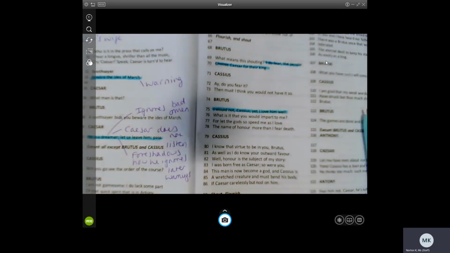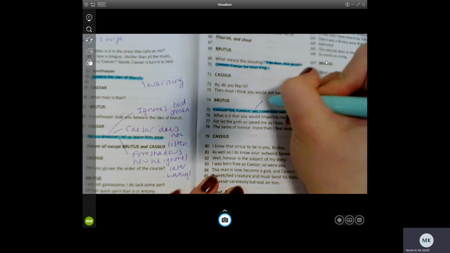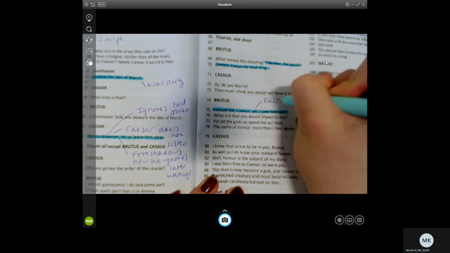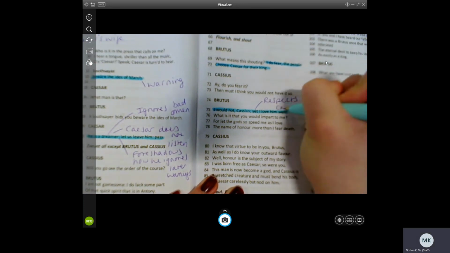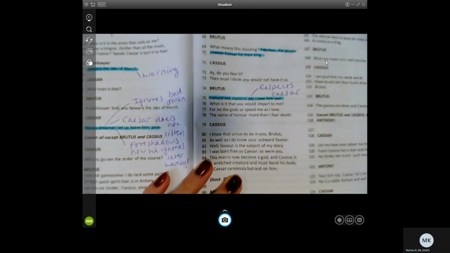So here we see Caesar's and Brutus's relationship. He respects Caesar. He thinks he's his friend, but that doesn't necessarily mean he wants him as his king.